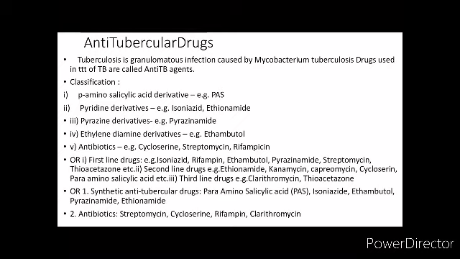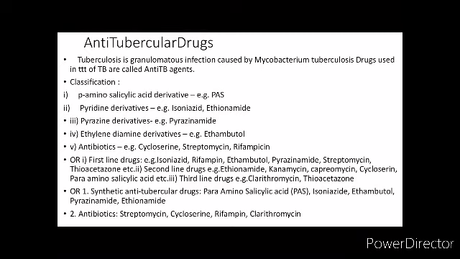First classification is depending on the chemical structure. We have para-amino-salicylic acid derivatives, that is PAS. In pyridine derivatives we have isoniazid and ethionamide. In pyrazine derivatives we have pyrazinamide. The fourth is ethylene diamine derivatives, that is ethambutol. Then we have antibiotics like streptomycin, rifampicin, cycloserine.